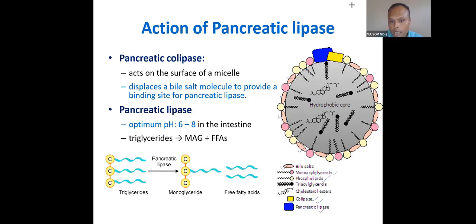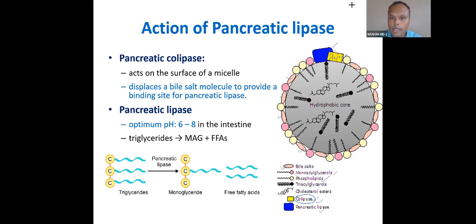First this co-lipase will bind with the phospholipid or bile salt. And after binding with it, this provides a platform for binding of lipase, and that is the significance of co-lipase.